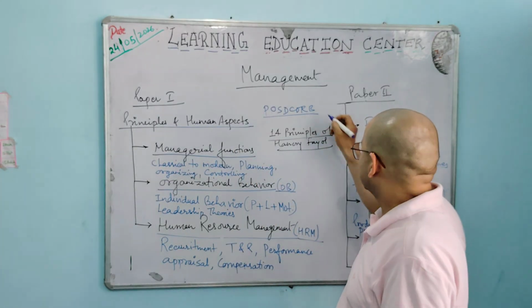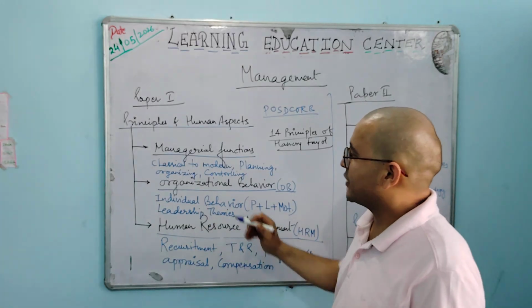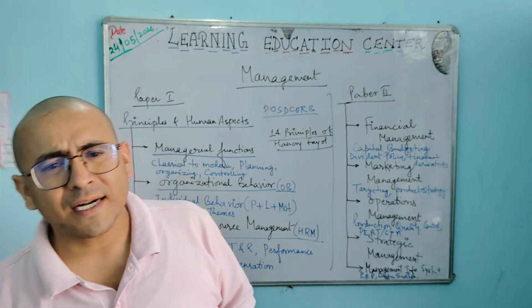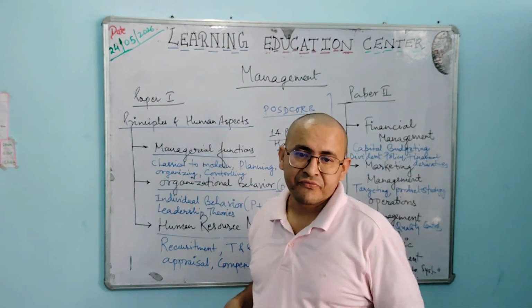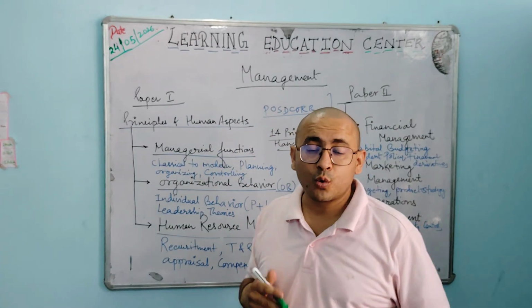The first paper has the principles and human aspects of management. So what are the different principles and theories involved with management, and how to deal with them?